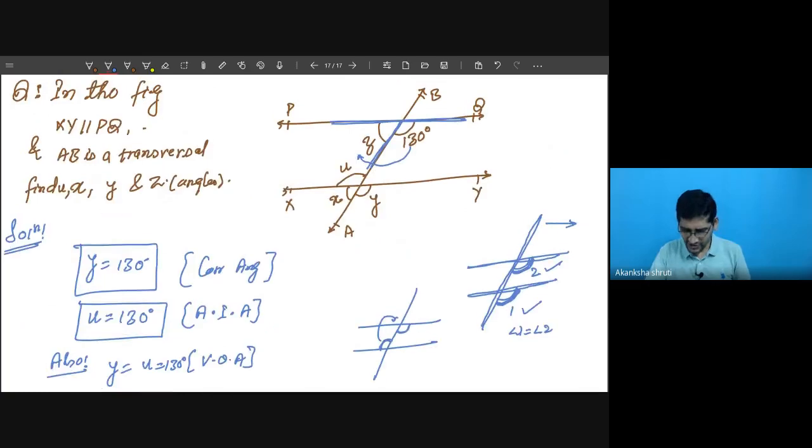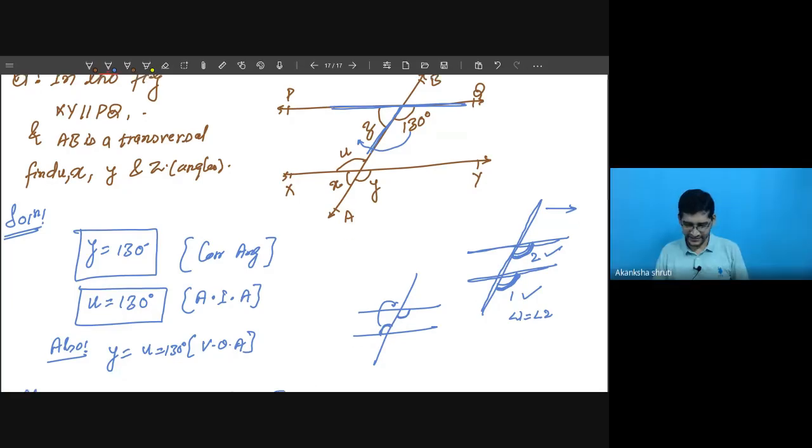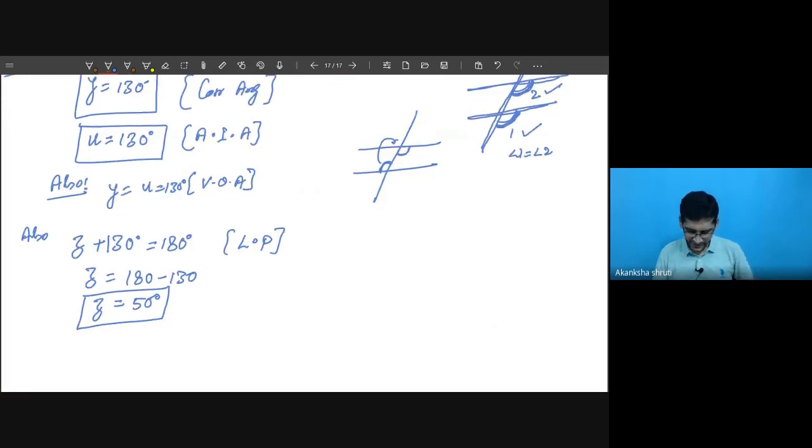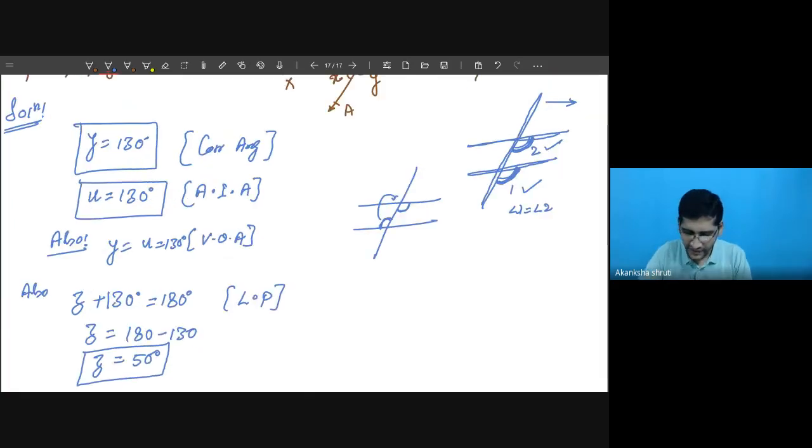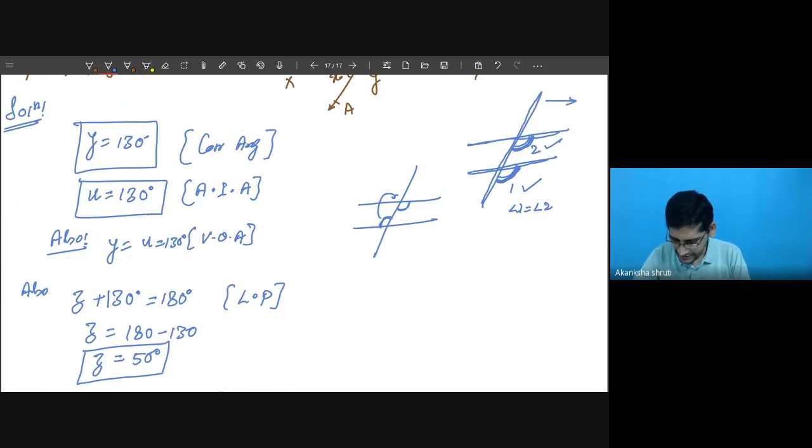Now what about our X? Students, X will be the same as Z. Why? Again, corresponding angle. So X will be equal to Z. Why? Corresponding angle. Here we are observing X and Z are like this one.